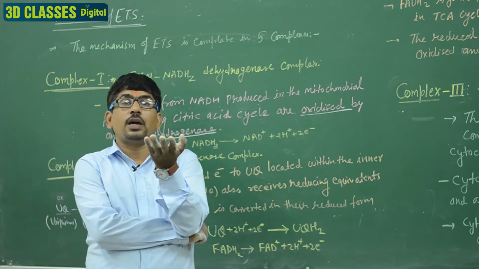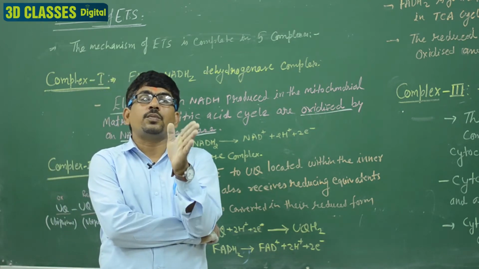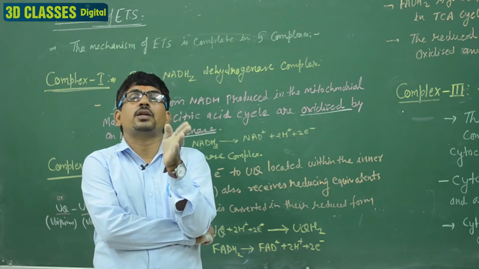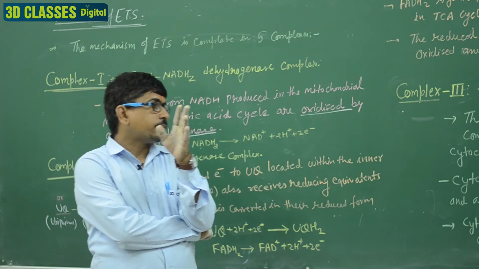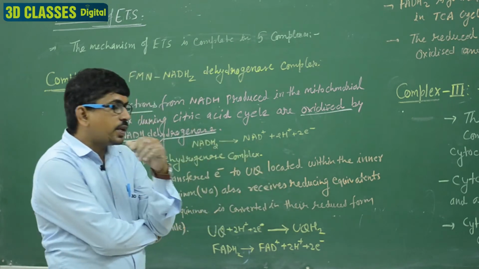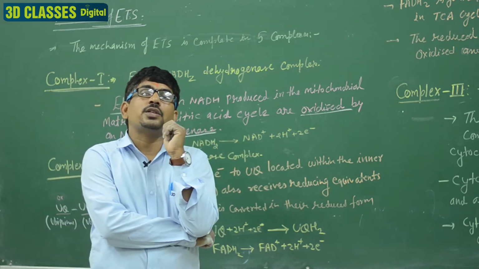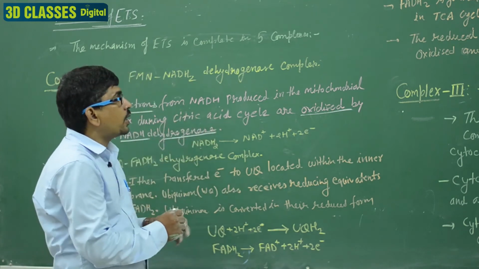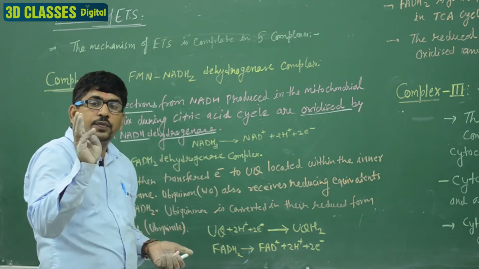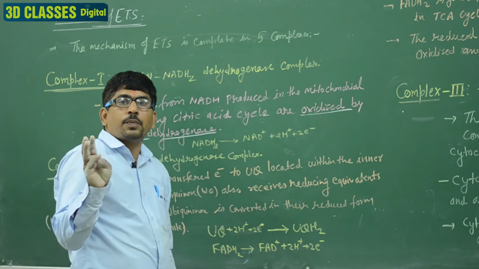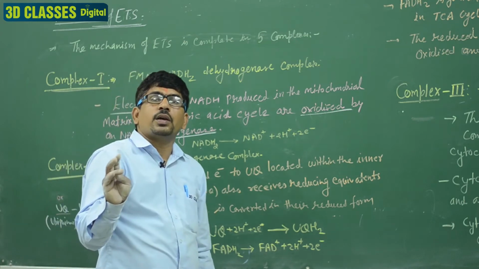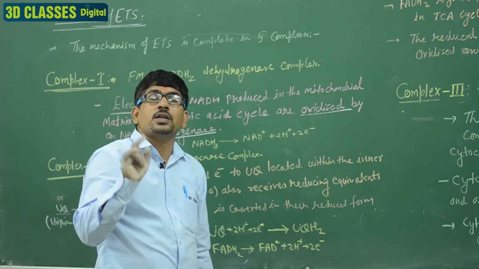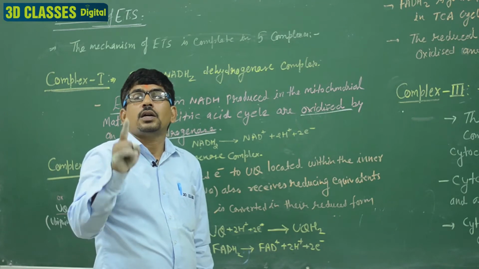We have explained earlier that NADH2 makes 3 ATP and FADH2 makes 2 ATP. Clear? So where is the FADH2 formed? NADH2 is formed in three conditions. Where is it formed? It forms in glycolysis, as cytoplasmic NADH2. Second, it is formed in the link reaction, and third, it is formed inside the Krebs cycle.